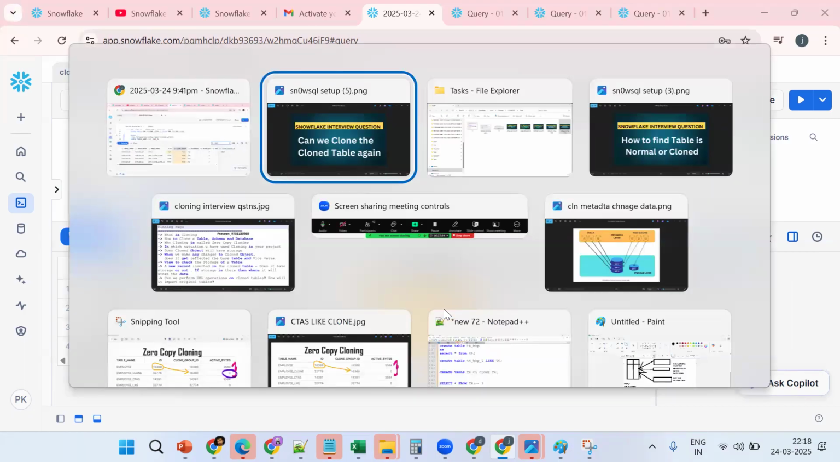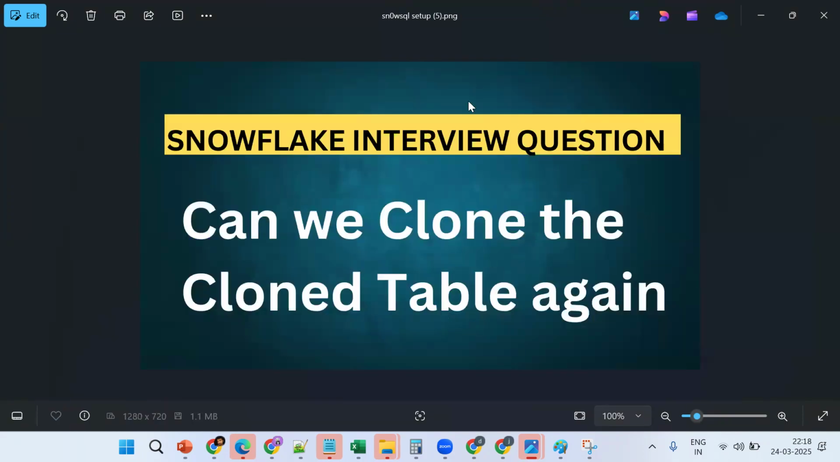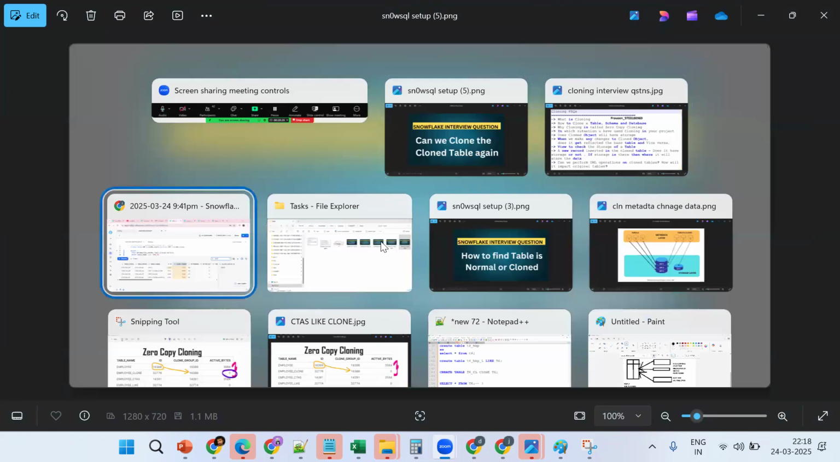Suppose I'm having 1 GB of data. Which option should you prefer, CTAS or clone, if I want to take a backup? Clone, because there is no storage cost and no computation cost. Remember, as a Snowflake developer, we need to reduce the storage cost and the computation cost for the client. If I go for CTAS, there will be storage cost and computation cost. Got the point? So this is the concept.